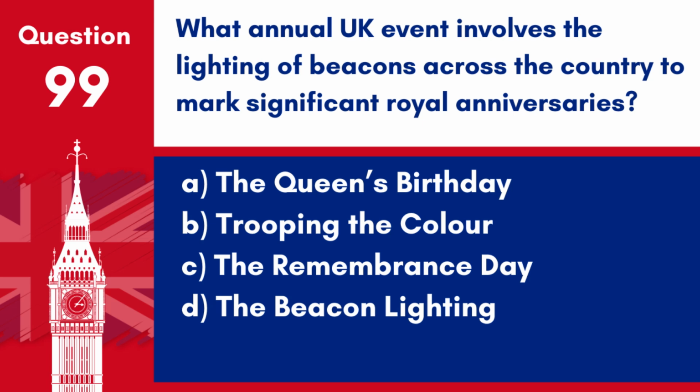Question 99. What annual UK event involves the lighting of beacons across the country to mark significant royal anniversaries? A. The Queen's birthday. B. Trooping the Colour. C. The Remembrance Day. D. The beacon lighting.